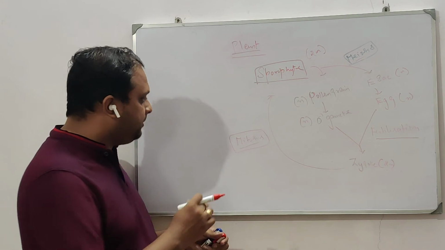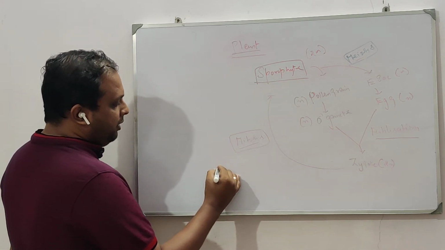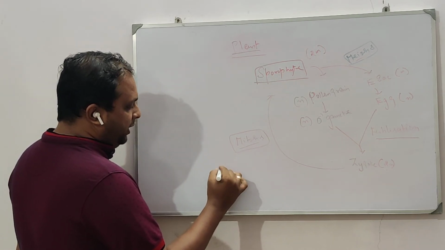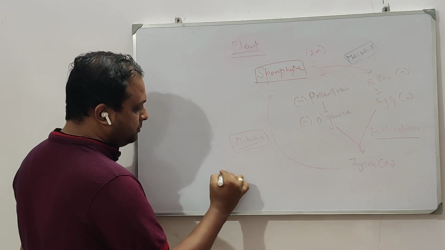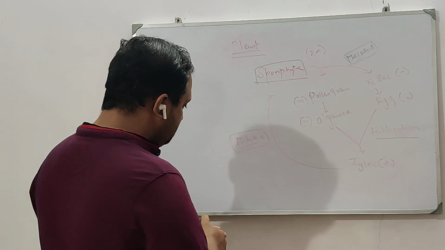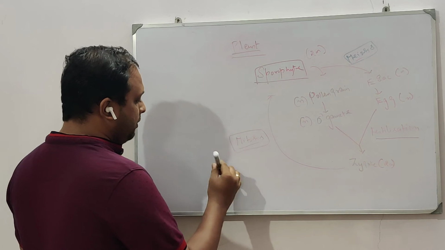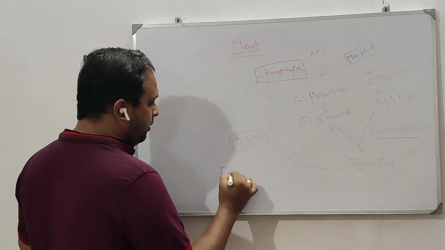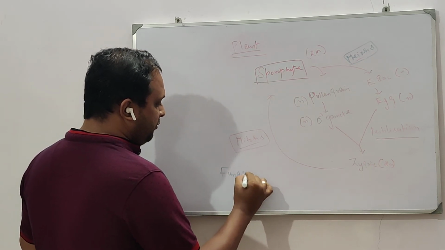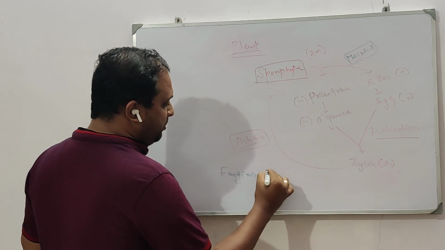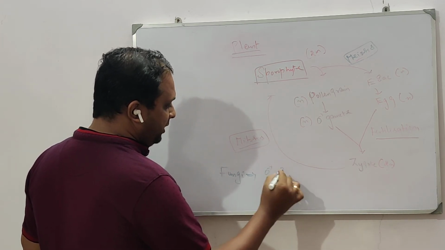So which means that from fungi, gametes will be produced, male gamete and female gamete.